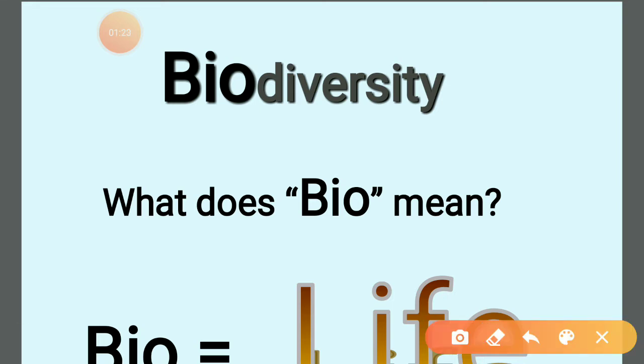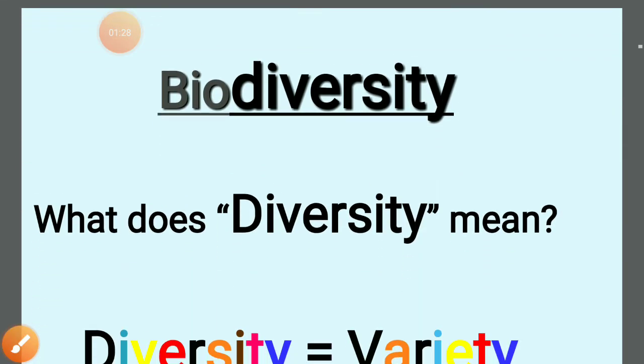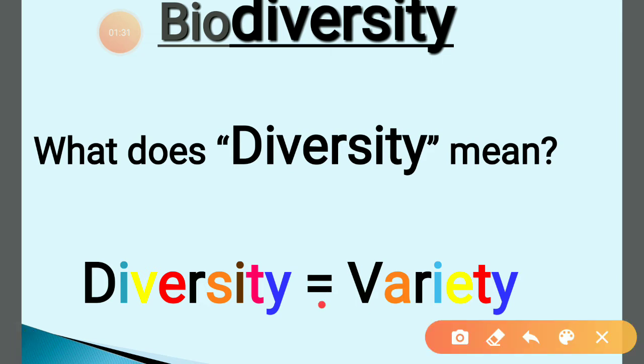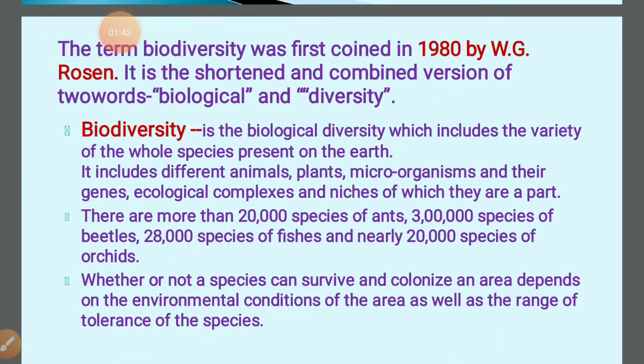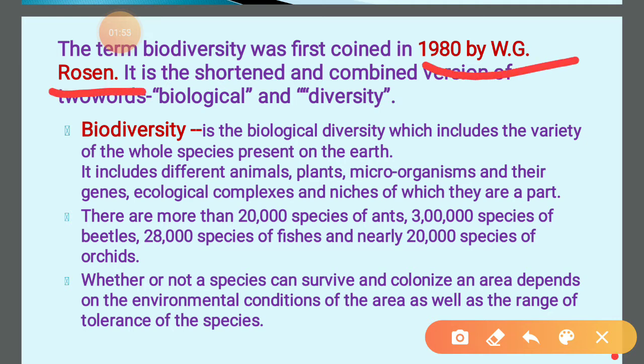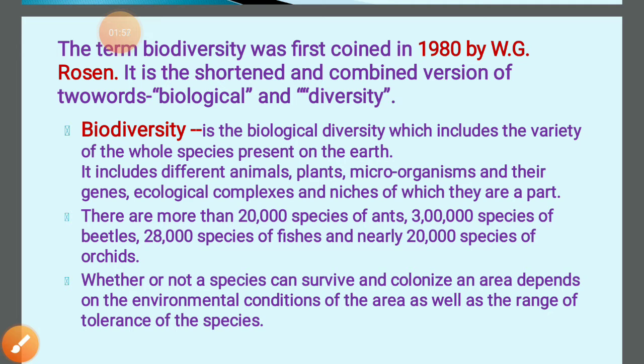What is the literal meaning of biodiversity? Bio means life and diversity means variety, different forms. So different forms of life on the earth constitute biodiversity. Or you can say that biodiversity means variety of life on the earth. The term biodiversity was first coined in 1980 by W.G. Rosen. It is a shortened and combined version of two words, biological and diversity.